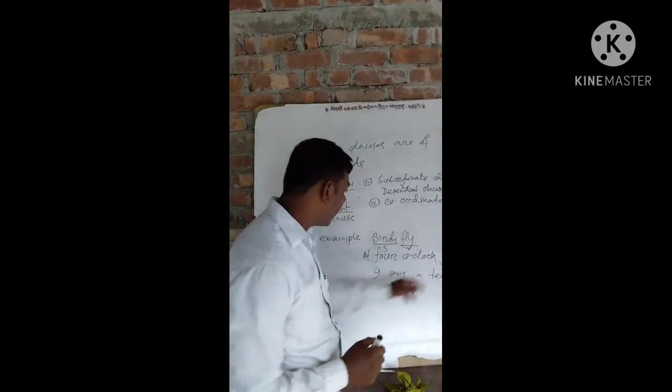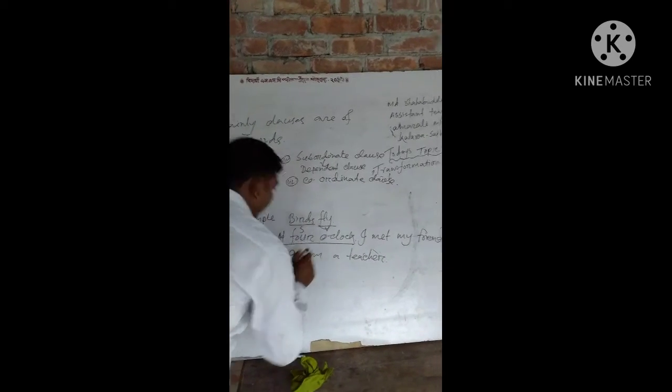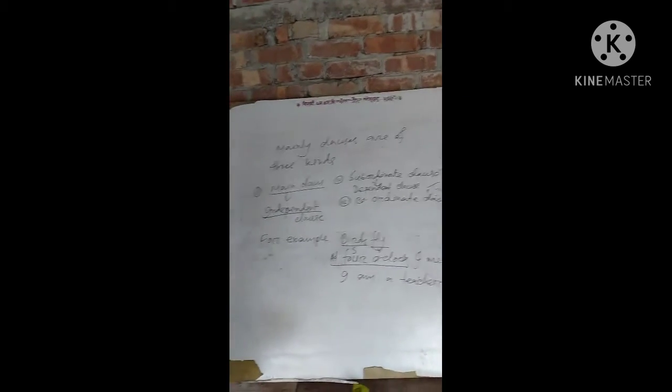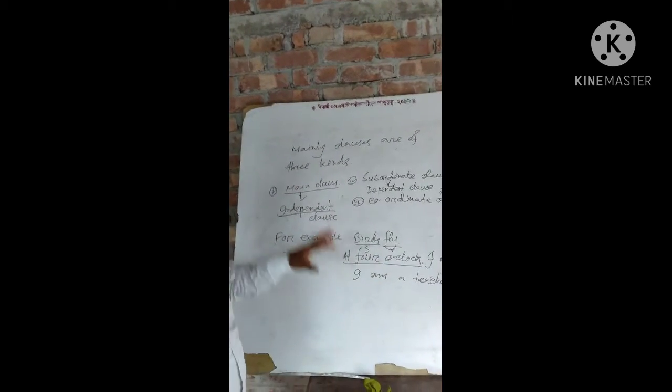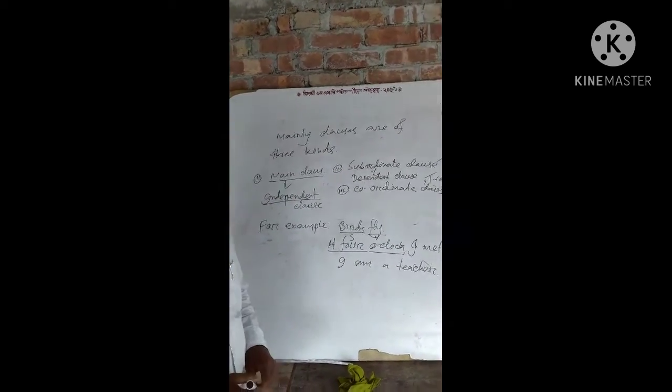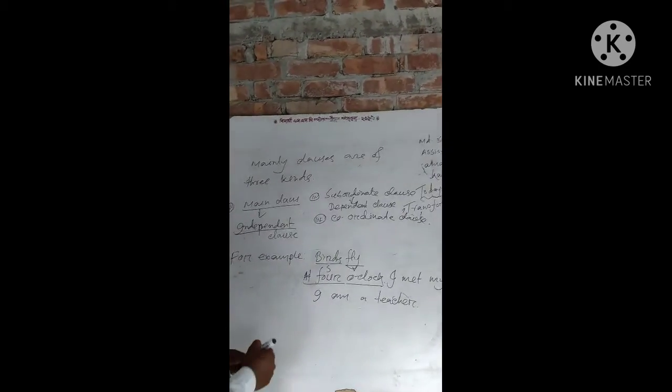At 4 o'clock is a phrase. What is a phrase? A phrase is a group of words with no subject and finite verb, but it is used in a sentence for a particular meaning.